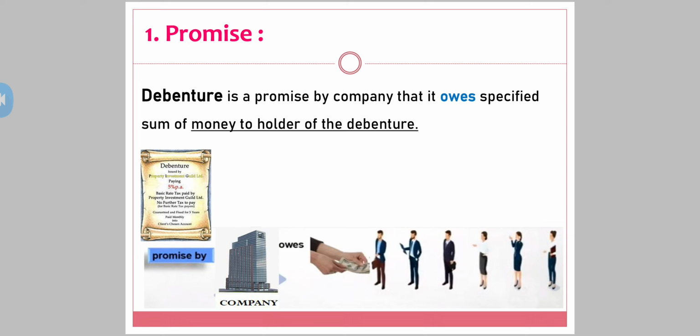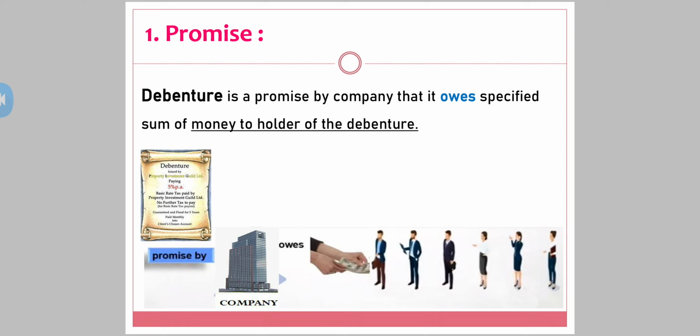Now see here, we have seen in the previous lecture, just like equity shares, when the company issues debentures, the company takes money and gives a debenture certificate to the debenture holder, that is the investor who has provided a loan to the company in the form of debentures.